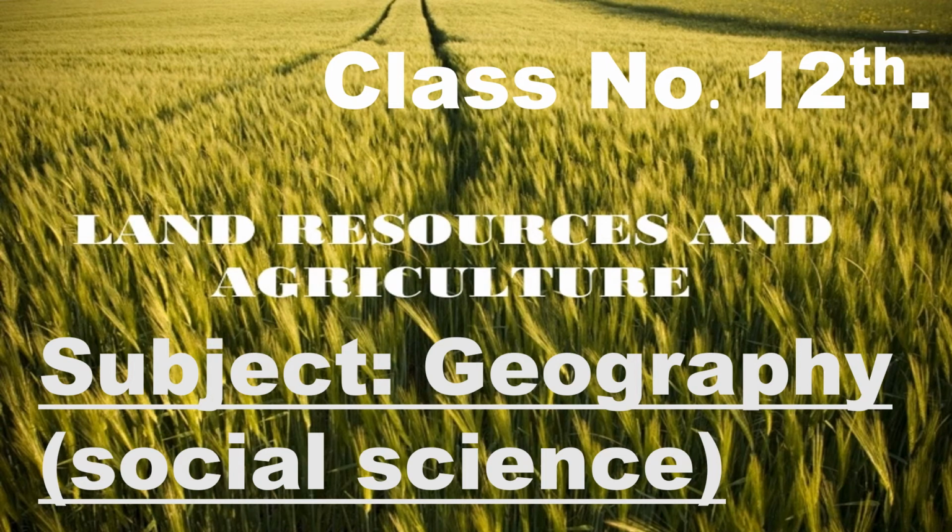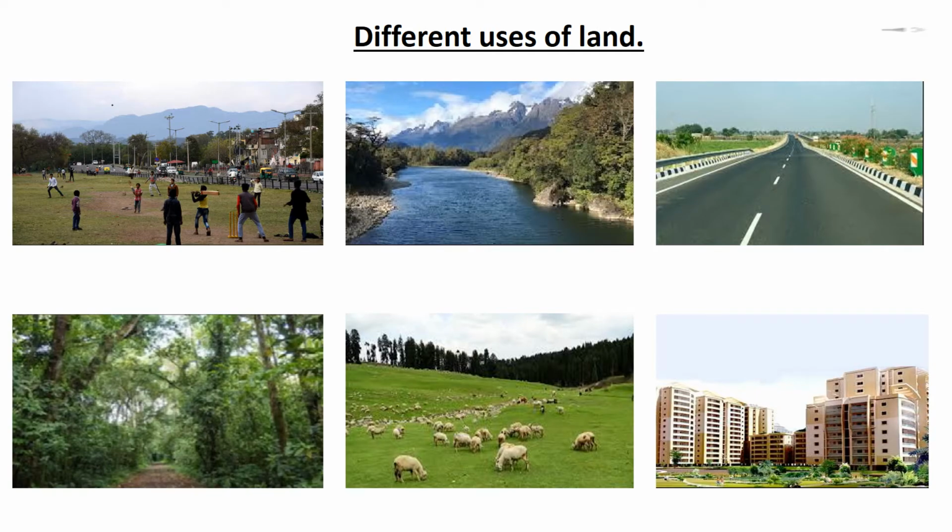Class 12th subject Geography, Social Science, chapter number 5, Land Resources and Agriculture. Different uses of land. You must have observed that the land around you is put to different uses. Some land is occupied by rivers, some may have trees, and on some parts roads and buildings have been built.